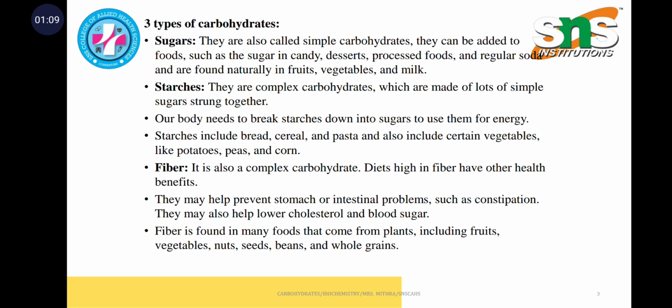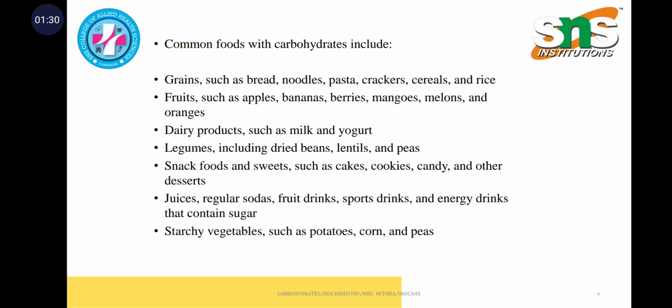So fiber, a diet high in fiber may prevent stomach or intestinal problems such as constipation. It may also help to lower cholesterol level and blood sugar. Fiber is also found in many foods like nuts, seeds, beans, and whole grains. Then common foods with carbohydrates include, as I said before, grains, fruits, dairy products, juices, regular sodas, and starchy vegetables like potato, corn, and peas.